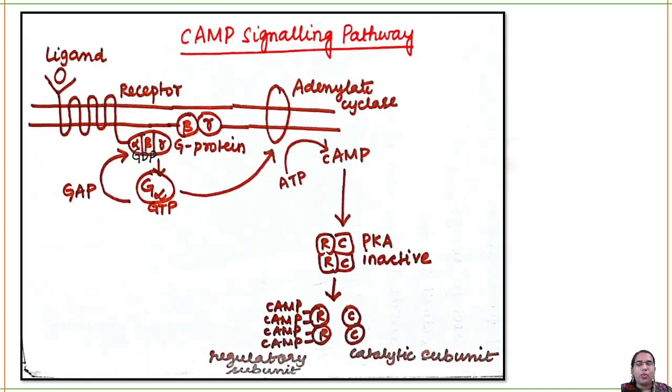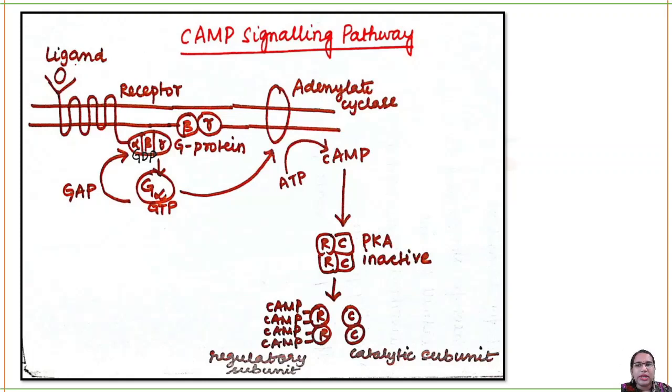Now whatever I have taught you, I have made into a diagram so that you can easily understand it. What you can do is take a screenshot of this particular slide and study from it. I've made everything simple, like handwritten notes. You know that G protein coupled receptor is a serpentine receptor, which means it spans the membrane 7 times. 7 alpha helical structures will be present. It will also have a ligand binding region, a transmembrane region and a cytosolic region to which G protein will be attached.